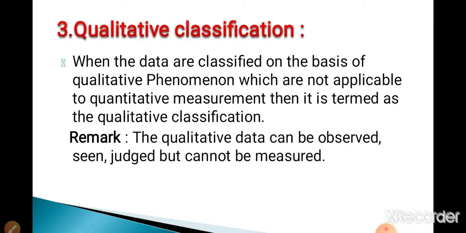Then next, qualitative classification. If the data is classified on the basis of qualities, that means attribute type data, then such classification is called qualitative classification. In the previous example, we already discussed that qualitative data can be observed, seen, judged, but can't be measured. But quantitative data means numerical values data which can be measured.